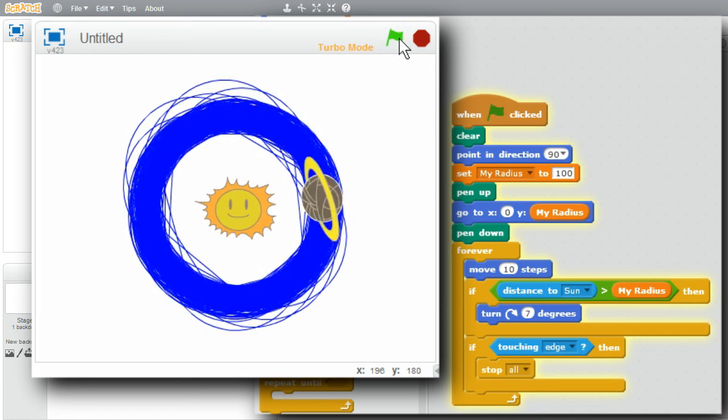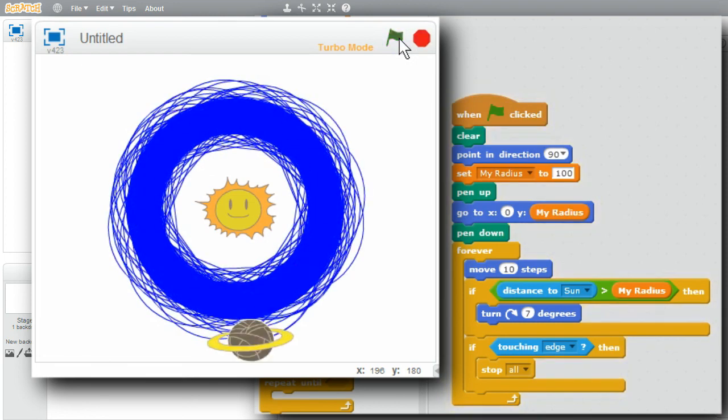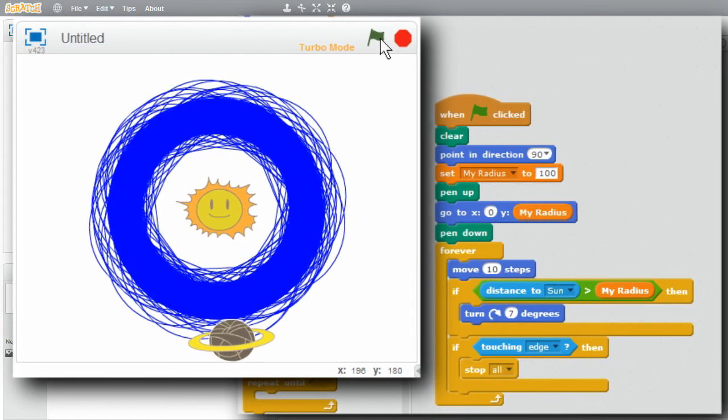I'll run it now and it'll stop when the sprite is touching the edge. It's going. Getting closer, touched the edge and stopped. That did what it was supposed to do. I'm finished with this challenge.